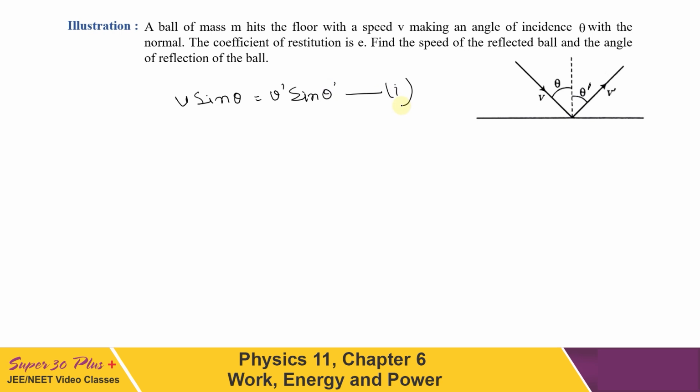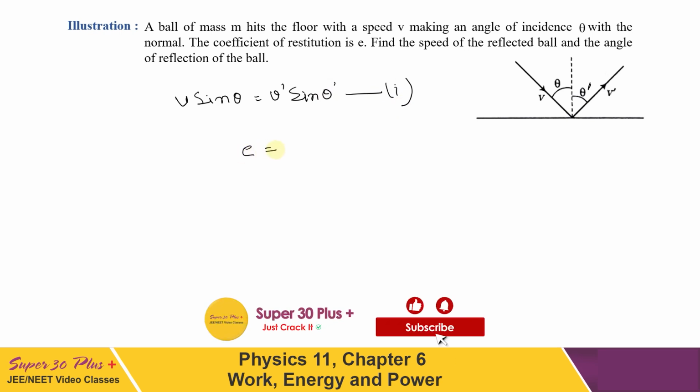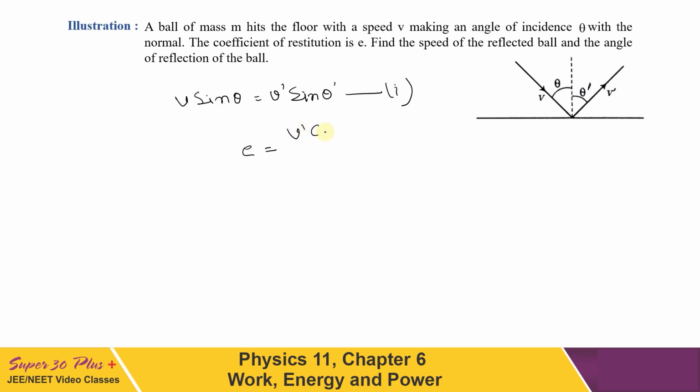Now for the component normal to the floor, of course we have to write the coefficient of restitution. So E can be written as the velocity along the normal after the collision upon the velocity along the normal before the collision. So this will be equal to v dash cos theta dash upon v cos theta. This is our equation number 2.